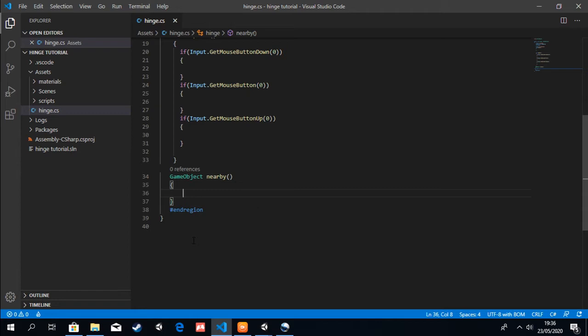So what do we have to do here? First, we have to create a GameObject array called hinges.